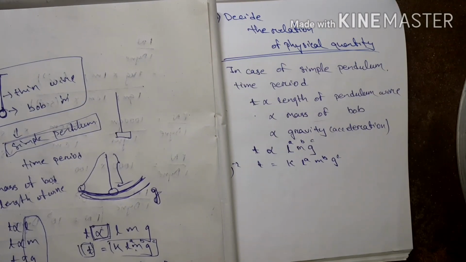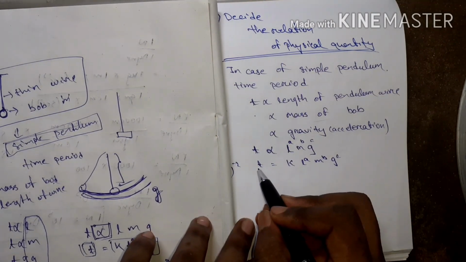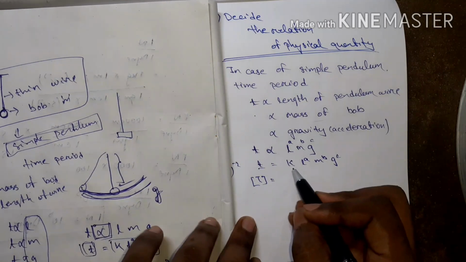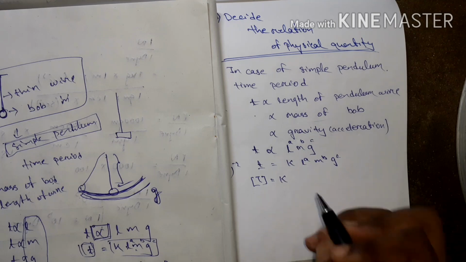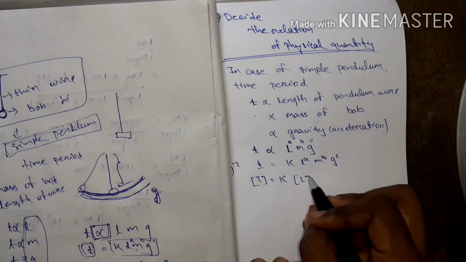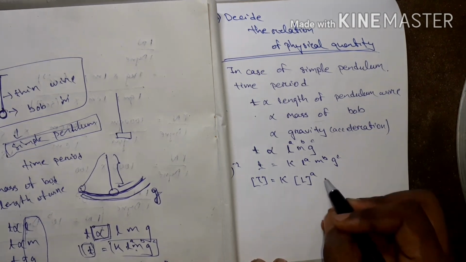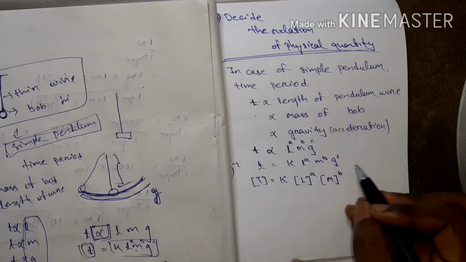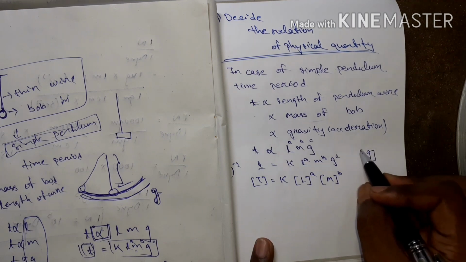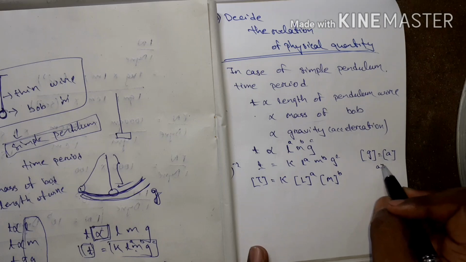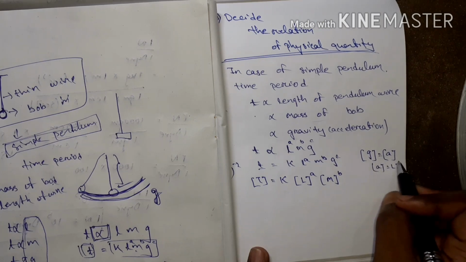Then I have to put dimensions. The dimension of T is capital T. A constant has no dimension, so K stays as K. Length has dimension L to the power a. Mass has dimension M to the power b. The dimension of g equals the dimension of acceleration, which is L into T to the power minus 2.